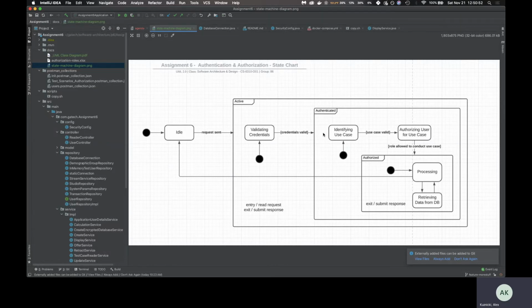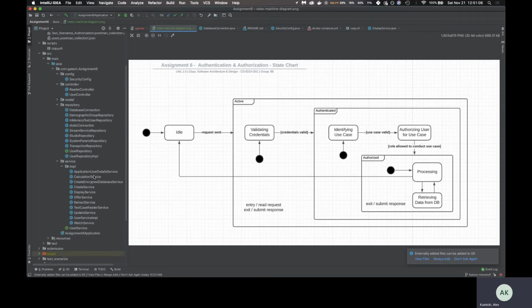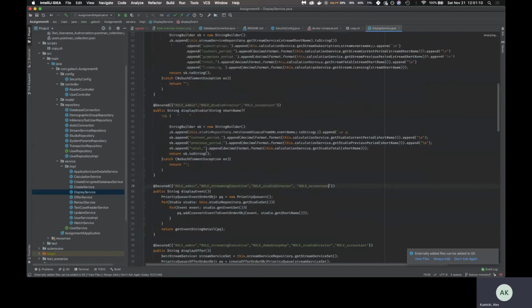On the next level, once we're authenticated, Spring will then check the authorization for that particular method, whether or not that user is able to execute that method. I can show you quickly here how that might be implemented, say for the display service.